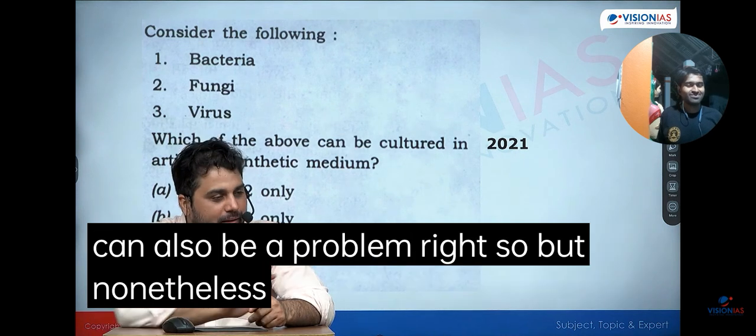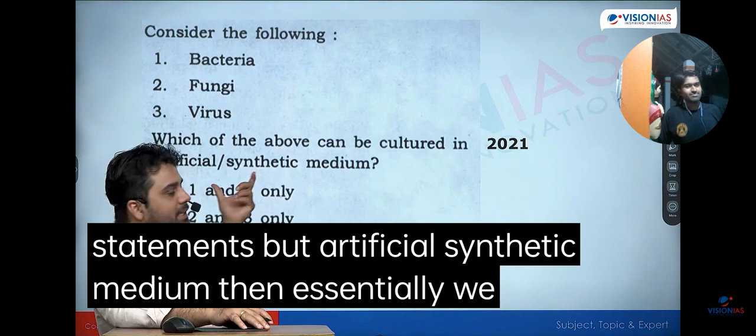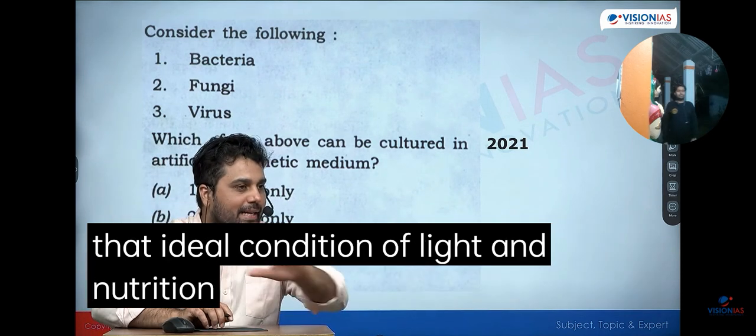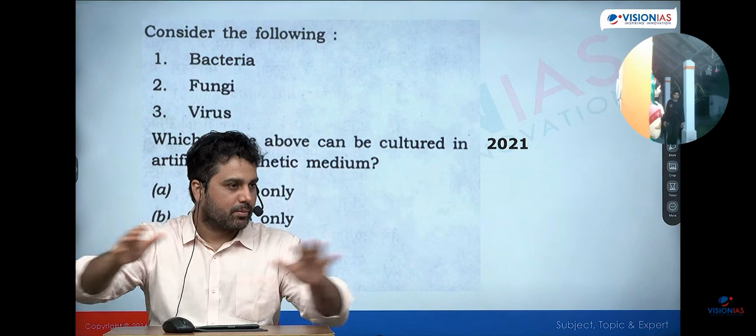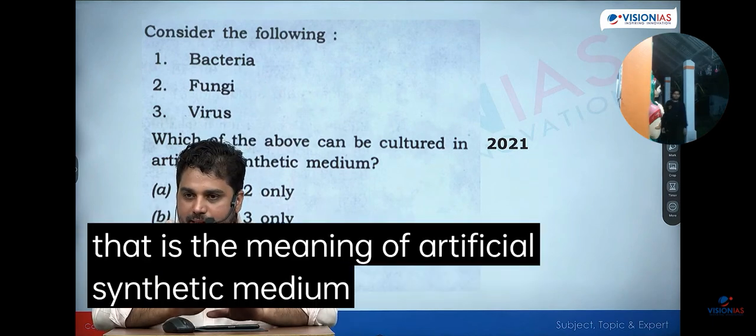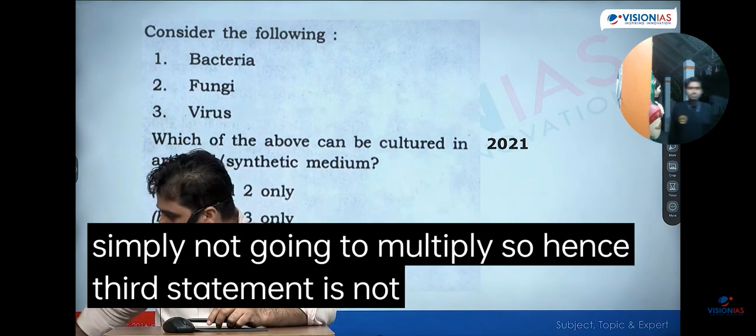Right. So but nonetheless, I will not say that ये बहुत ज़्यादा controversial statement है, थोड़ा सा controversial है. But artificial synthetic medium जब भी हम ये word use करते हैं, then essentially we talk about that ideal condition of light and nutrition and everything. Bacteria को multiply करना है, plant buds को multiply करना है. तो एक ideal condition हम provide करते हैं, जहाँ पे चीज़ों का multiplication बहुत high rate पे हो. That is the meaning of artificial synthetic medium. Virus कोई भी ideal condition आप provide कर दो, if there is no living host, it is simply not going to multiply. So hence third statement is not correct.